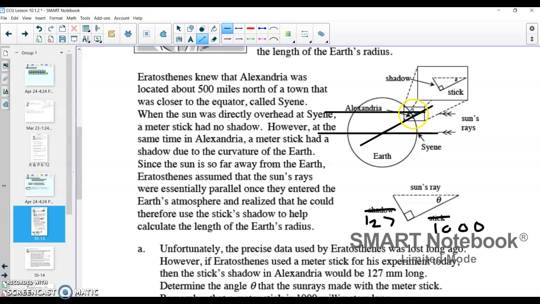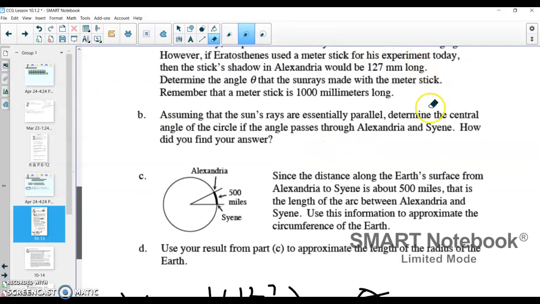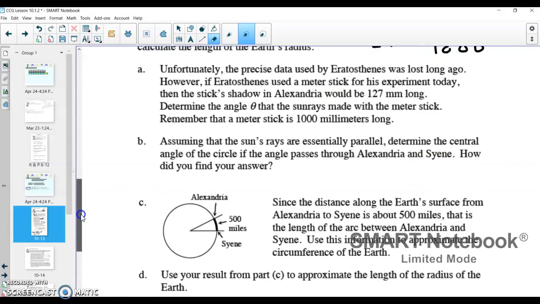And so that's my angle that I just found from the sun and the meter stick. And down here is the same angle, because those are alternate interior angles, and that helps me figure out what that central angle is. So when it's asking how could you determine the central angle? Well, because the sun travels in parallel lines, we can use alternate interior angles.